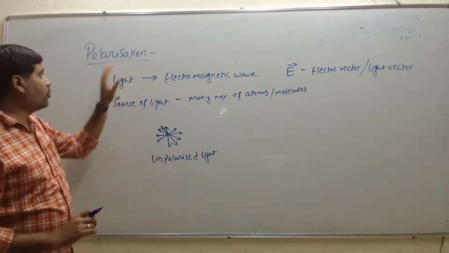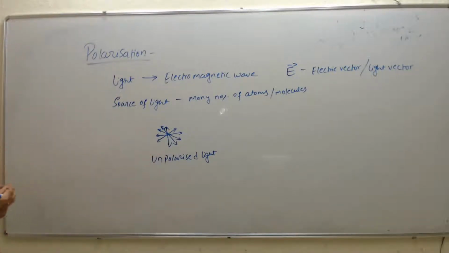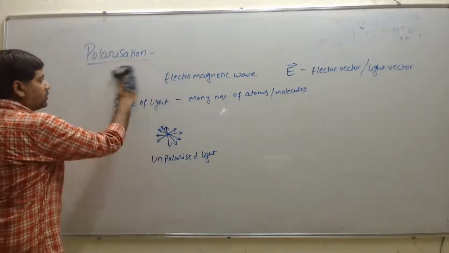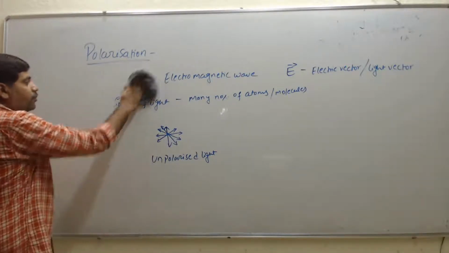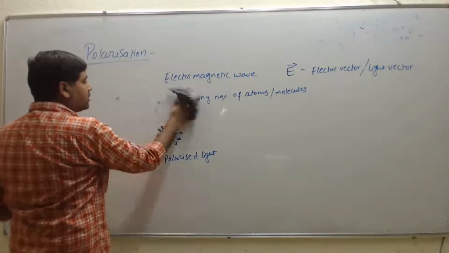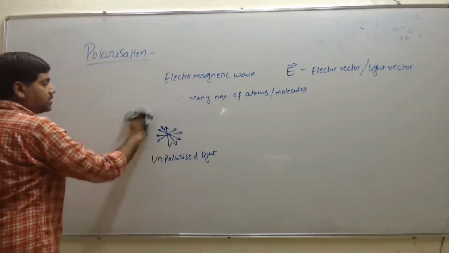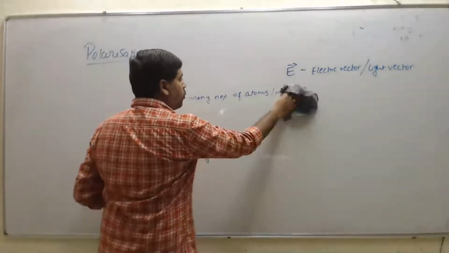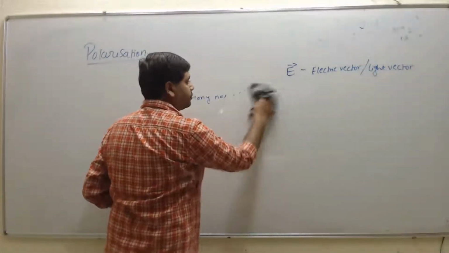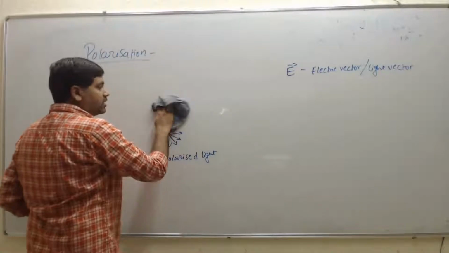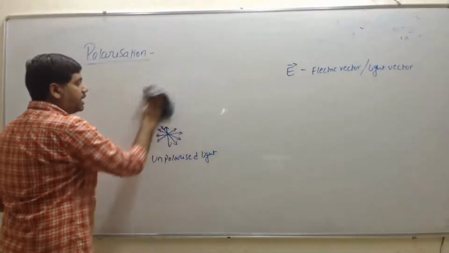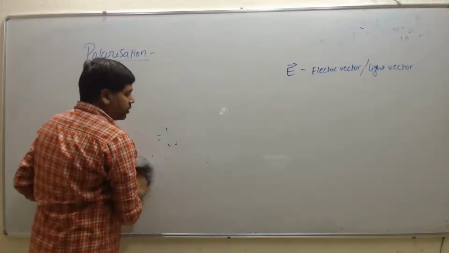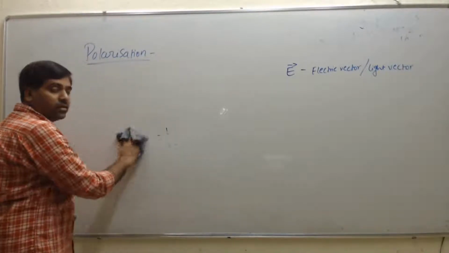So next, if we move on to polarization. What is polarization? Polarization is the process of transforming unpolarized light into polarized light. That phenomenon we call polarization. Polarization we can observe only in transverse waves, that is, only in light waves. We can't observe polarization in sound waves.